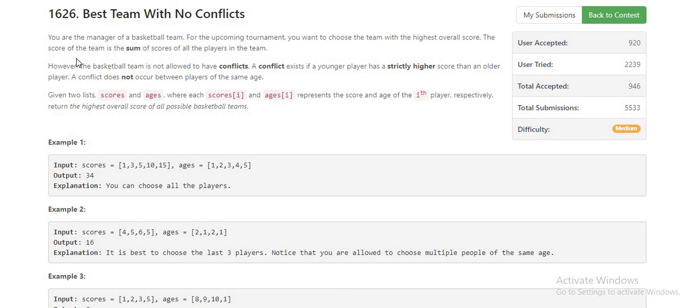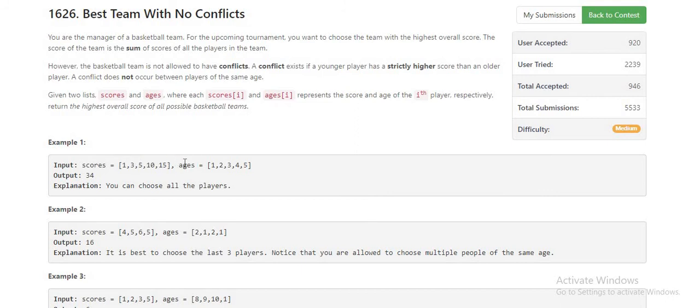Hello friends. So today we are going to discuss a problem from the LeetCode Weekly Contest 211. The problem title is Best Team with No Conflict. In this problem, we are given two integer arrays, one is scores and another is ages.